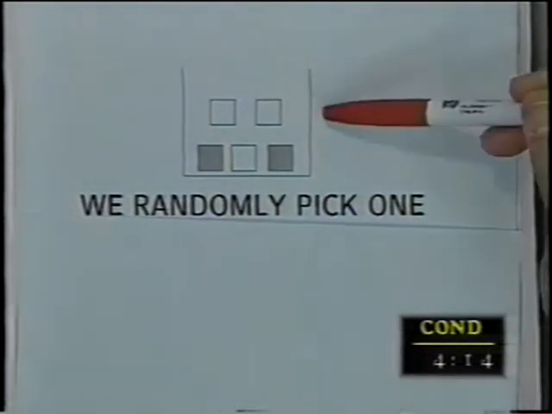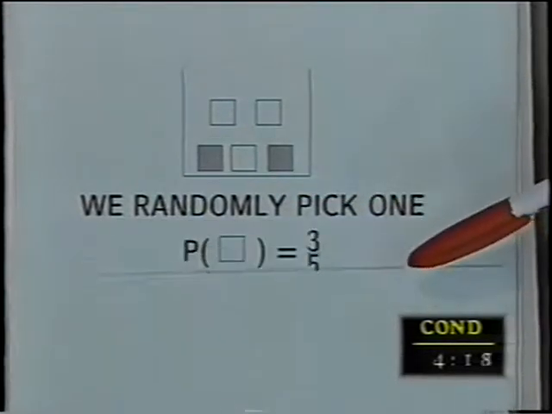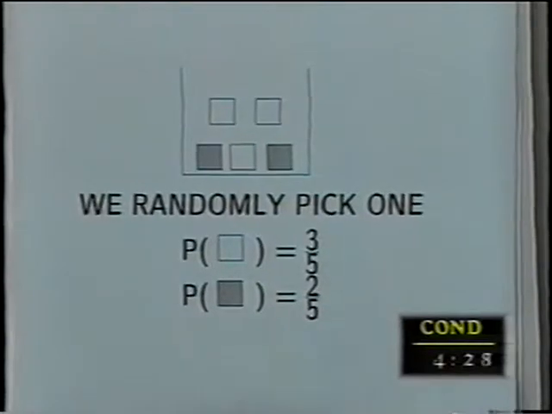Okay? Now, let's do it again. Here's our box, 5 cubes. We randomly pick one. The probability of a white one is 3/5. The probability of a black one is 2/5. Nobody's going to complain about that. That's kind of obvious, kind of straightforward. And something falls out of the box. Now, that's going to require a little discussion here.